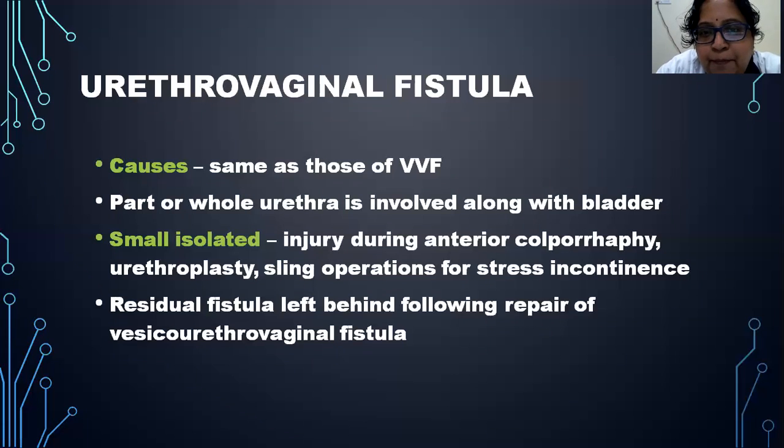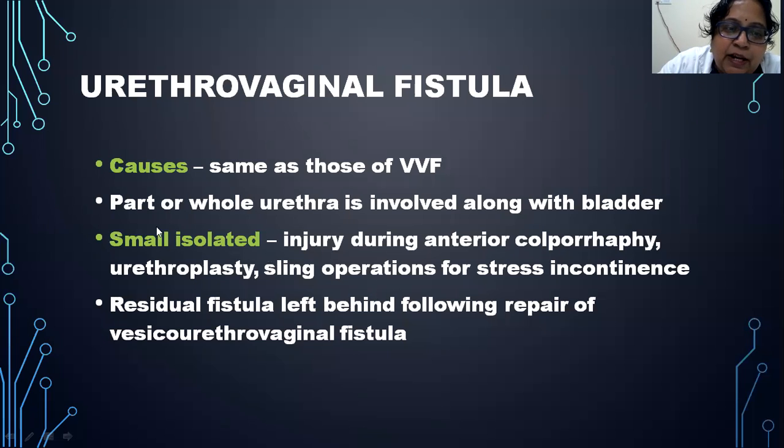So the same will apply here also, even in urethrovaginal fistulas, where a part of the urethra or the whole of the urethra is involved along with bladder. In case there are small isolated fistulas which are not associated with VVF injury, these are usually seen during anterior colporrhaphy, urethroplasty operations, sling operations for stress incontinence.